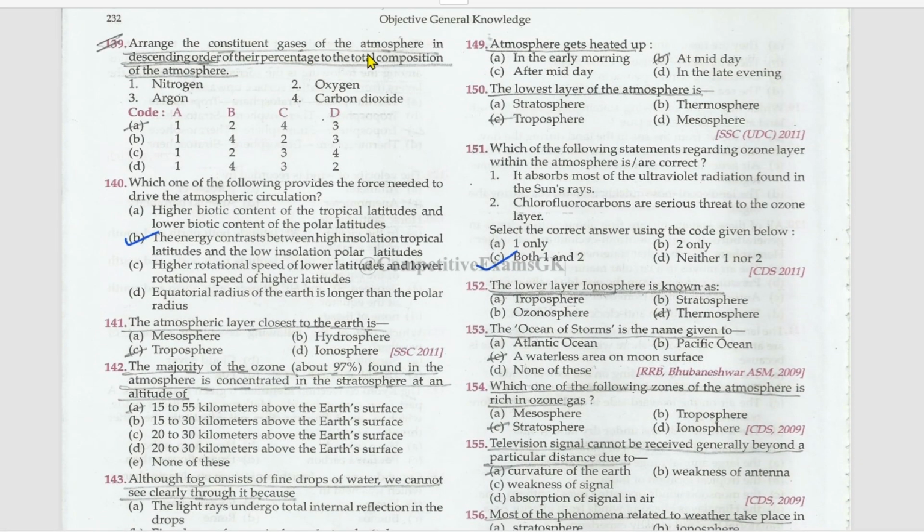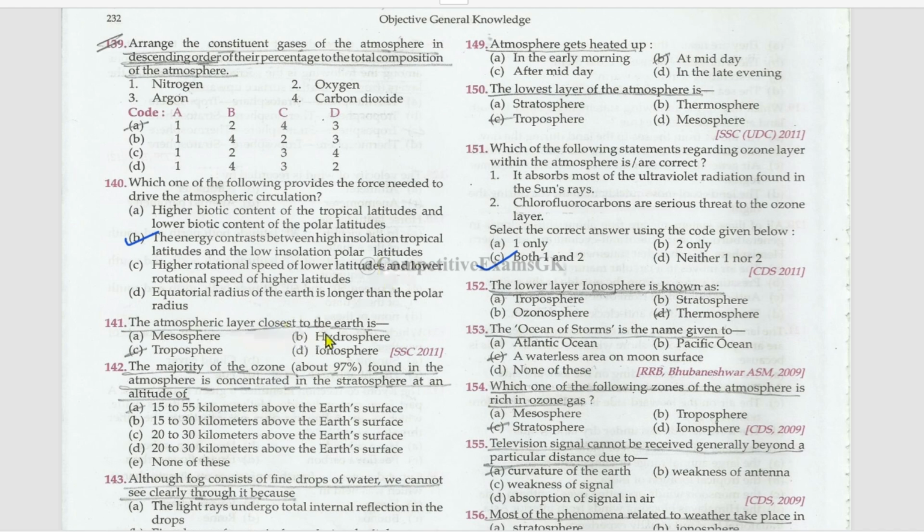Arrange the constituent gases of the atmosphere in descending order of their percentage to the total composition of the atmosphere. Nitrogen has the highest percentage, then oxygen, then argon, then carbon dioxide. Which one of the following provides the force needed to drive the atmospheric circulation? That is, the energy contrast between high insolation tropical latitudes and the low insolation polar latitudes.